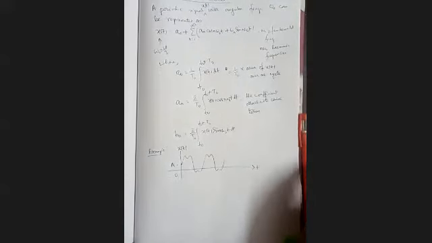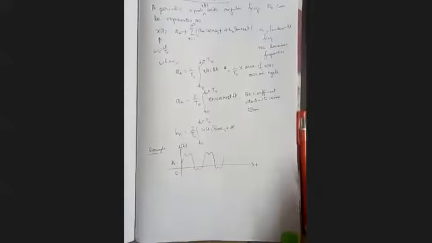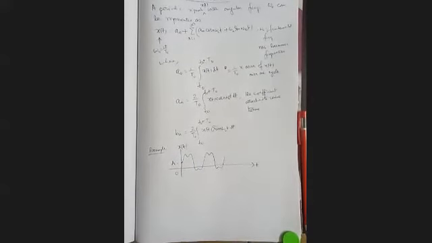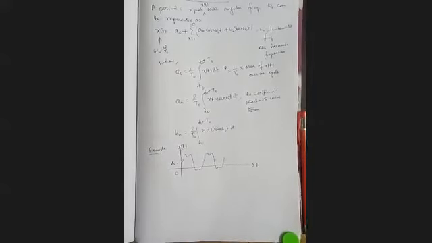It means it repeats after infinite time. So its time period is infinity. As the time period is infinity, its frequency, which is 1 by time period, will be 0. So A0 is the zero frequency term component.